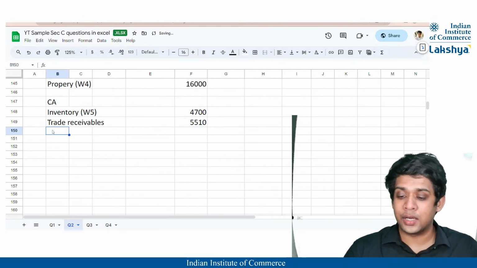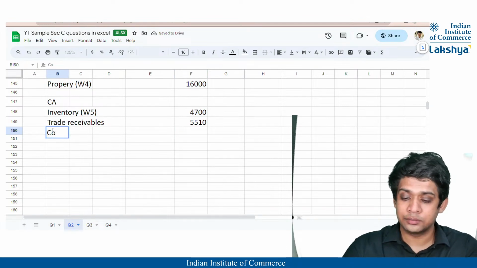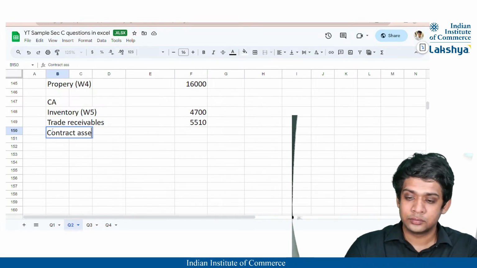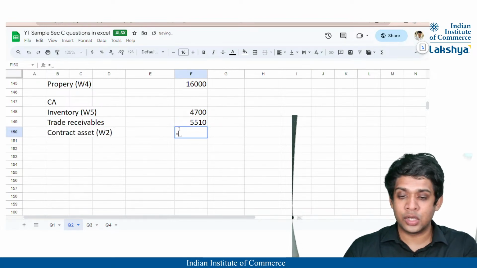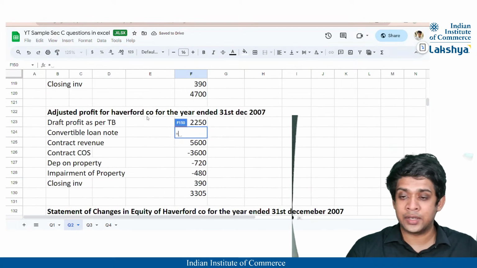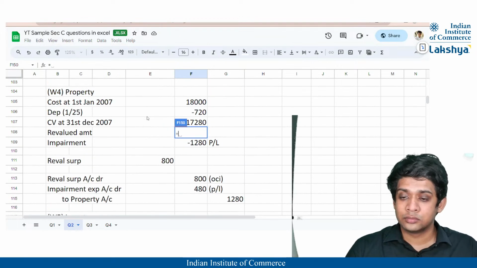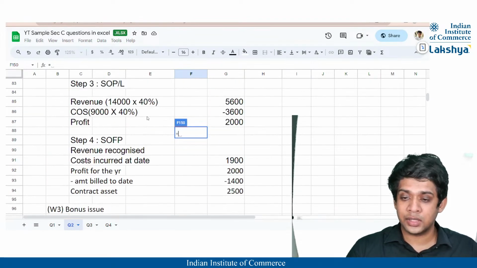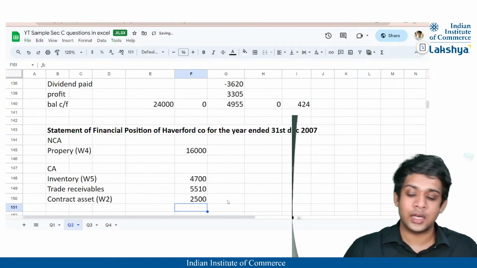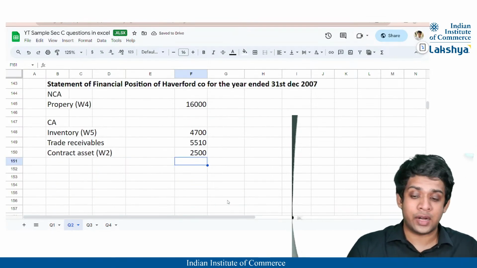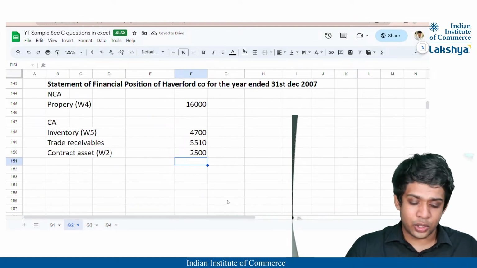Yeah, and my contract asset is going to be stated here because of the working note 2, correct? And that is nothing but 2,500 that we have calculated. Where is it? Yeah, this one. Okay, 2,500, right? So that is going to be my contract asset. I think now I've covered almost everything.